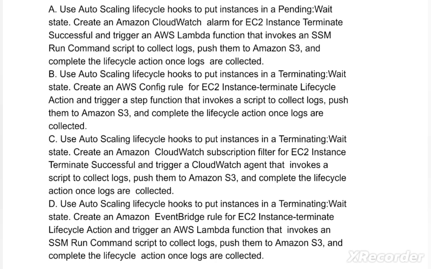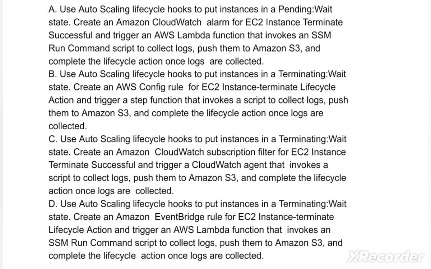to collect logs, push them to Amazon S3, and complete the lifecycle action once logs are collected. Option C. Use Auto Scaling lifecycle hooks to put instances in a terminating wait state. Create an Amazon CloudWatch subscription filter for EC2 instance terminate successful and trigger a CloudWatch agent that invokes a script to collect logs. Push them to Amazon S3 and complete the lifecycle action once logs are collected.